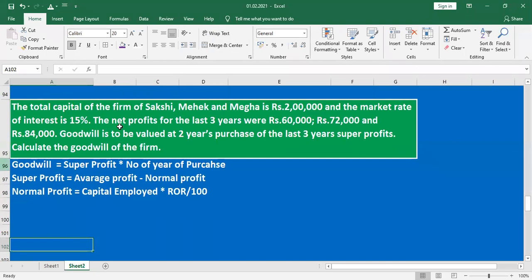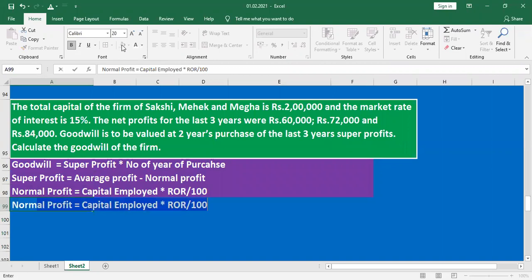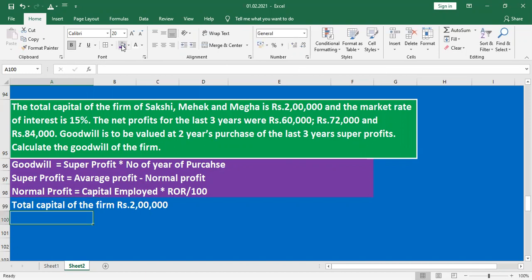The total capital of the firm, rupees 2 lakh, is treated as capital employed. The rate of return they are given is 15%. Here they are given the total capital of the firm, value 2 lakh. That's why we treat it as capital employed.